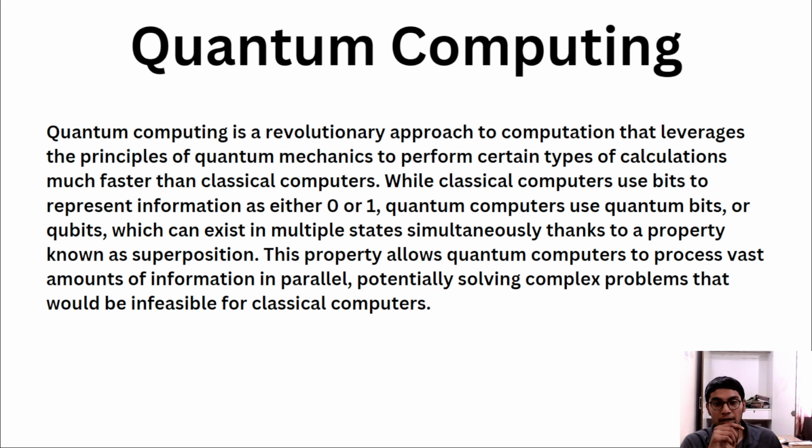This property allows quantum computers to process vast amounts of information in parallel, potentially solving complex problems that would be infeasible for classical computers. Until now we have understood that quantum computers use qubits instead of 0s and 1s to represent data. That's one point. Qubits exist in multiple states simultaneously thanks to the property known as superposition, so the data is represented simultaneously in multiple states. This is known as superposition. This property allows quantum computers to process vast amounts of information in parallel, potentially solving complex problems that would be infeasible for classical computers. That's why it's really important.